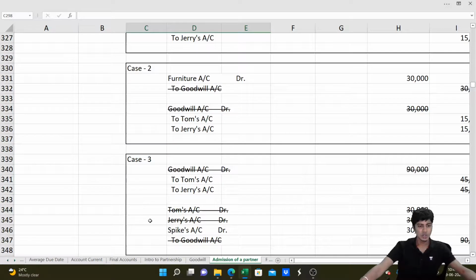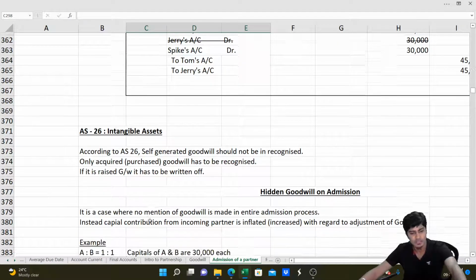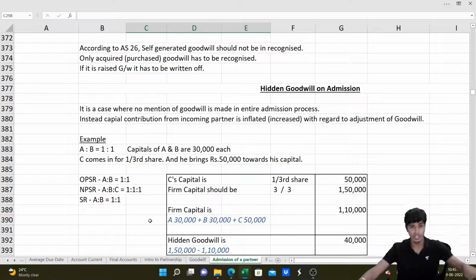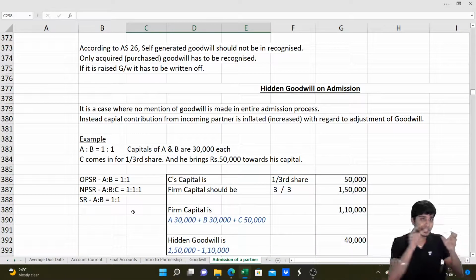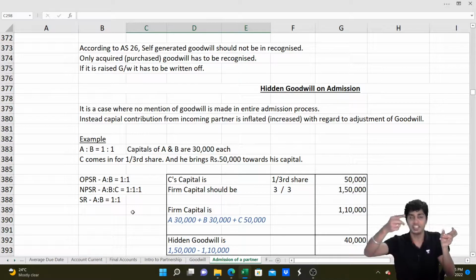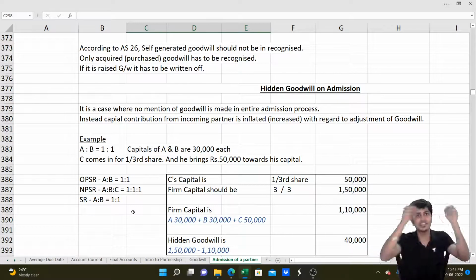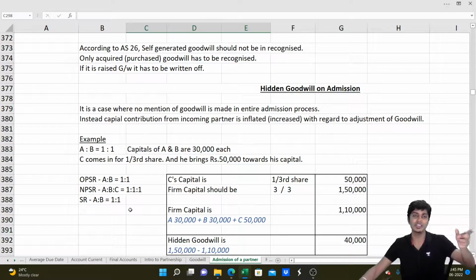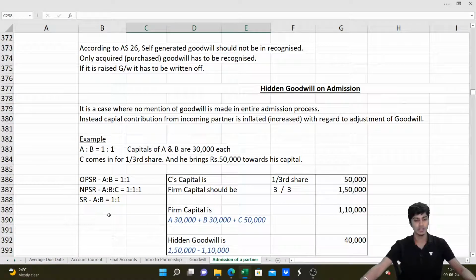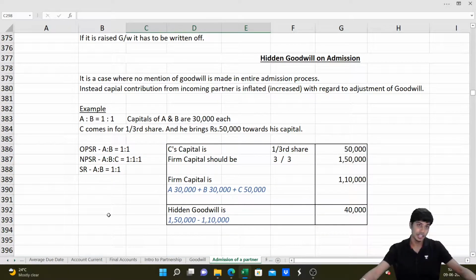That's it. So after all of this, there can be a question on hidden goodwill, which will be computed based on the new partner's capital and new partner's share. You reverse the new partner's share. If he is coming for 1/3 share for 1 lakh rupees as capital, do 3 and then multiply it with 1 lakh. Identify the total capital of the firm. Check it with the total capital including new partner and old partner. The difference will be hidden goodwill. So questions on hidden goodwill can also come.